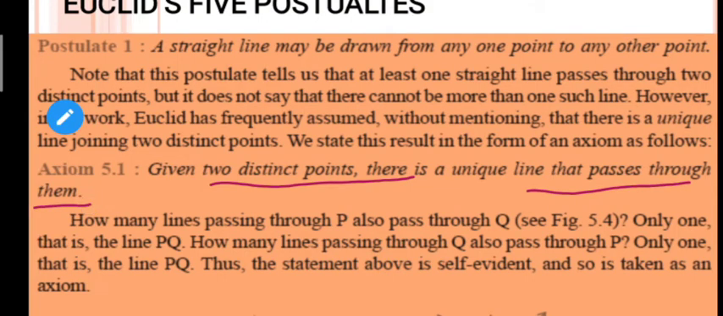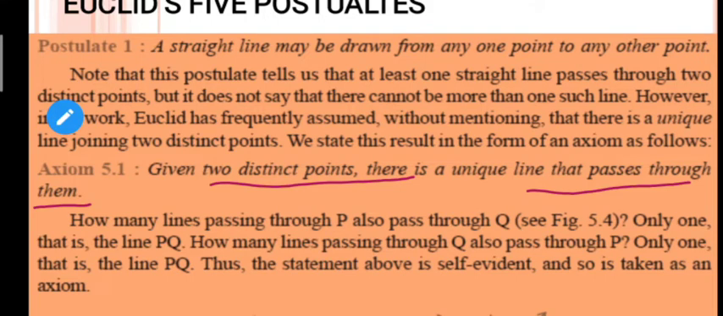Obviously, postulate 1 is also saying the same thing. It is saying that a straight line may be drawn from any one point to any other point, right? So here axiom 5.1 is also saying that if you have two distinct points, and distinct means different here, there is always a unique line that passes through them.